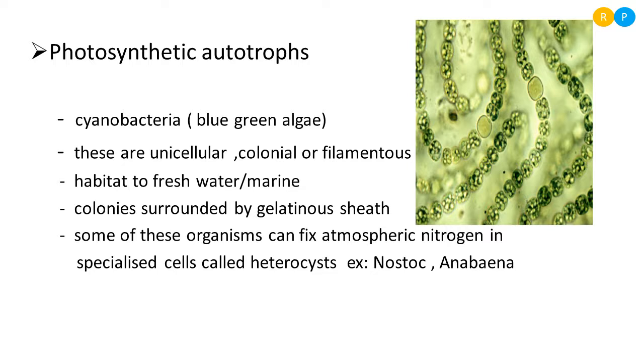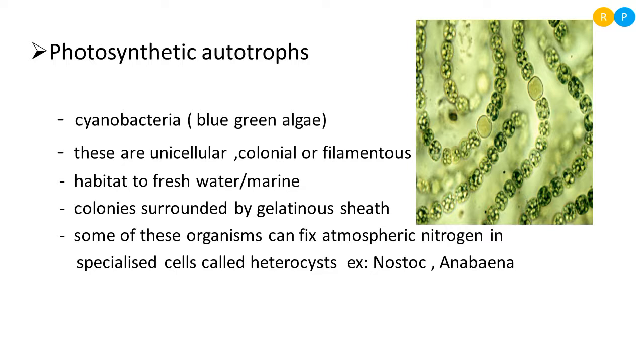You might have seen in some water bodies like ponds and pools, green patches present on the surface of the water. Those are nothing but blue green algae, cyanobacteria. These are unicellular organisms, that means their body is made of only one cell. Some members of the cyanobacteria live together, that means many unicellular bacteria form their own group called colonies.